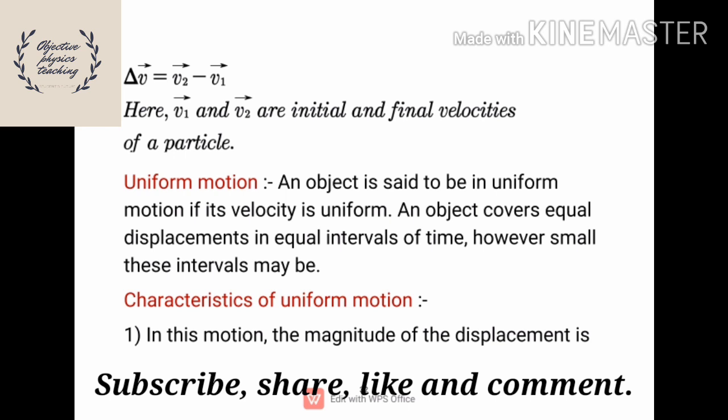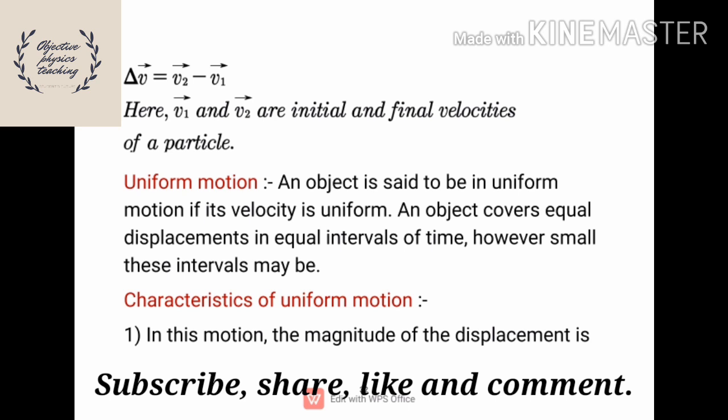Here v1 bar and v2 bar are taken as initial and final velocities of a particle. So this is about types of velocity. And next one, after these types of velocity and types of speed, we can give the important points related to the speed and velocity concept. And next one is uniform motion.